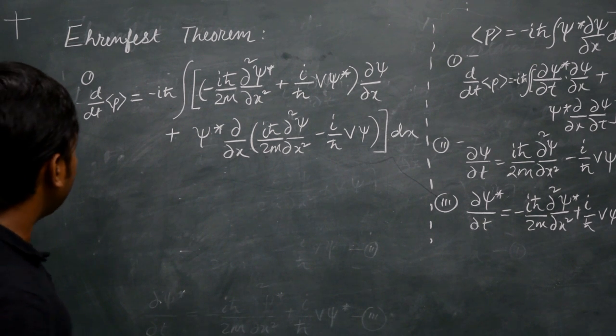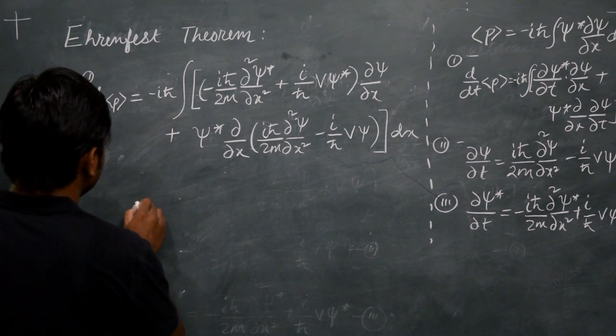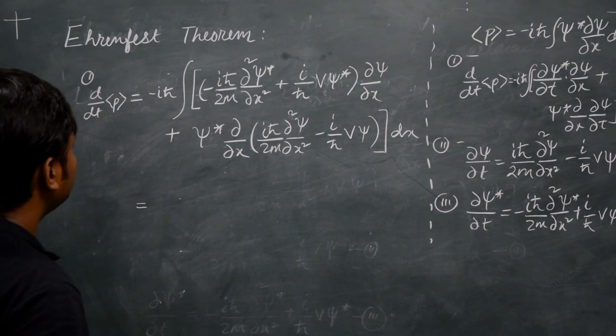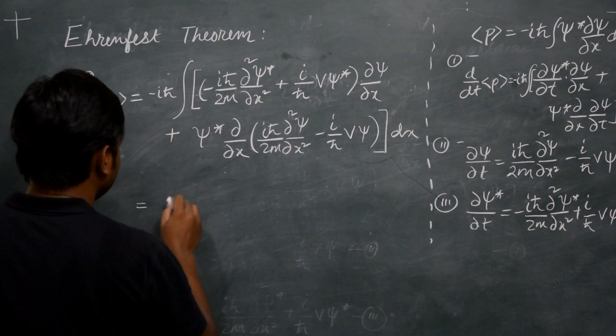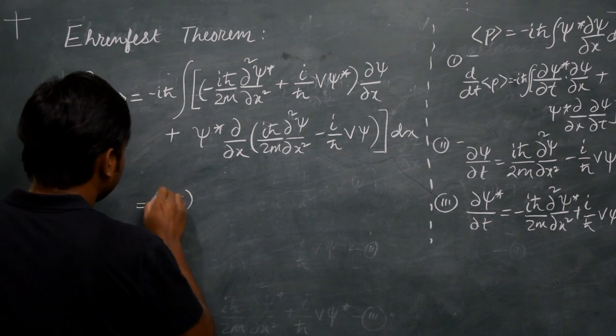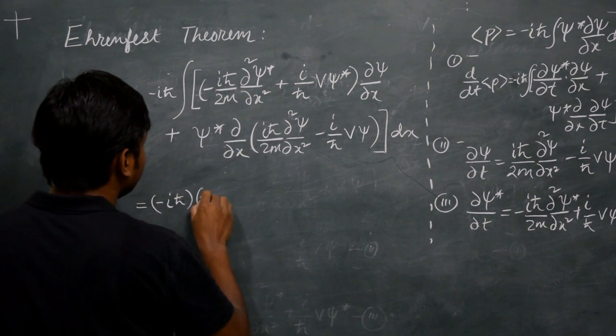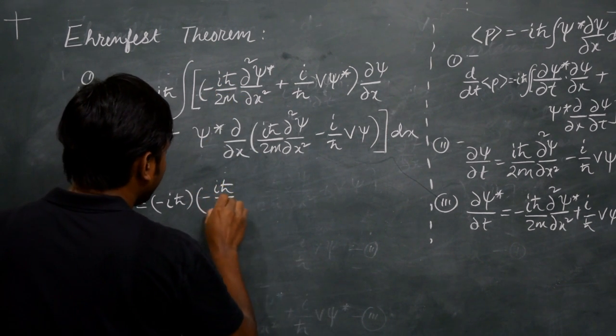Okay. Now let's separate these two terms and these two terms, because that would help us solve this particular integral. Let's see what happens if I separate it. Let's take minus i h cross by 2m outside.